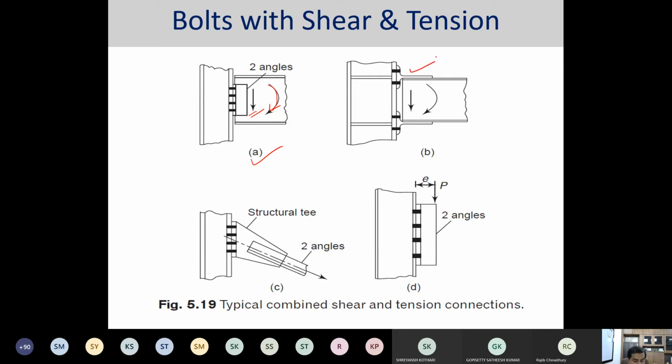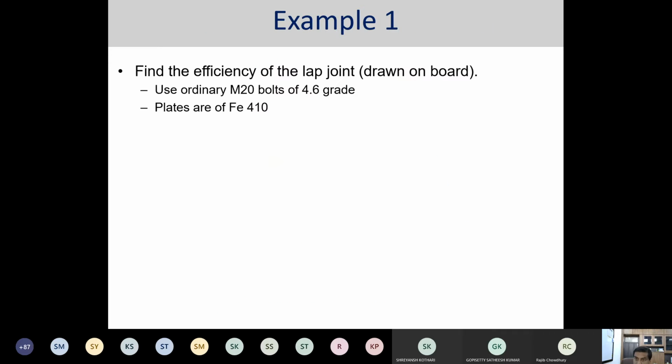So all these typical shear and tension connections happen only when we are concerned with the different connections with the plate, beam to column connection. Either it is a single plated connection, or a gusseted plated connection, or an angle connection. Okay. With this, let us have a look at a particular example problem over here.